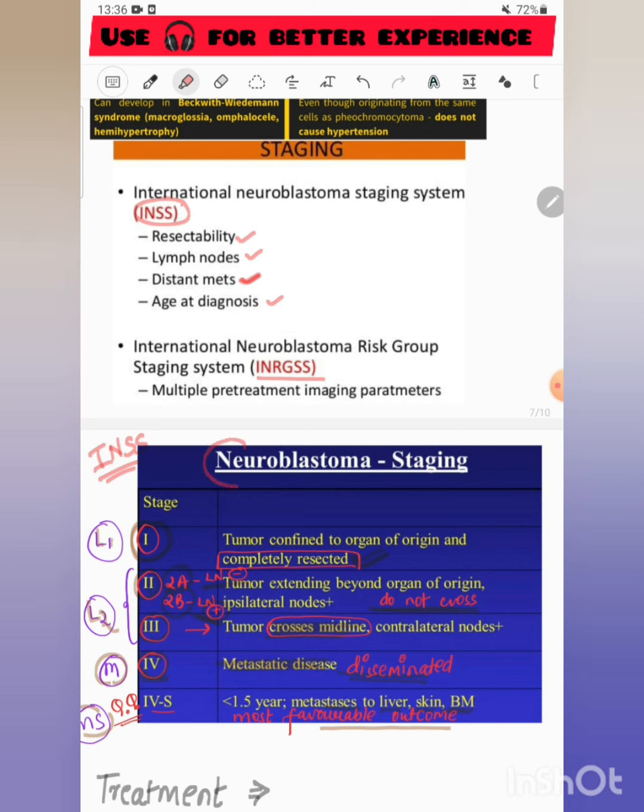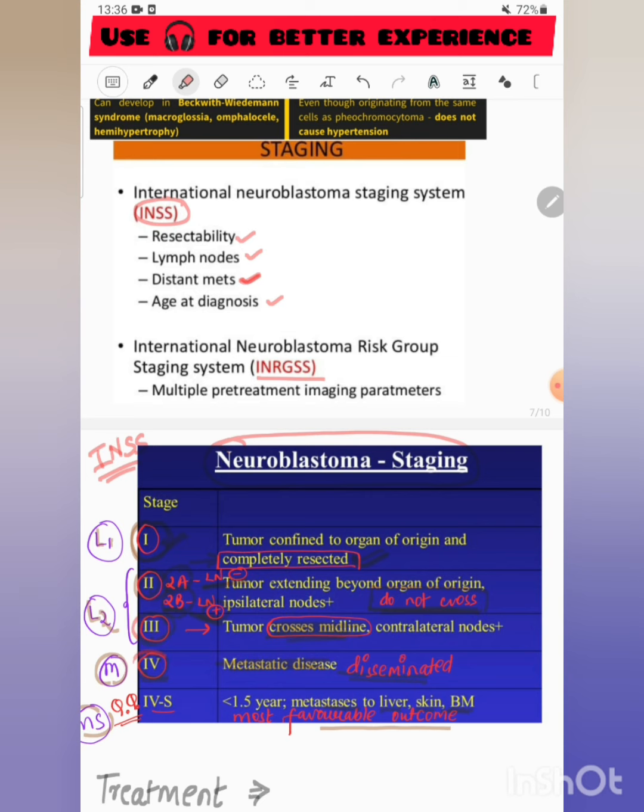Here you can see this INSS staging system. In stage 1, the tumor is confined to the adrenal medulla, and therefore it is completely resected. In stage 2, lymph nodes may be absent or present. In 2A lymph nodes are absent, and in stage 2B lymph nodes are present, but it does not cross the midline. In the third stage, the tumor crosses the midline.